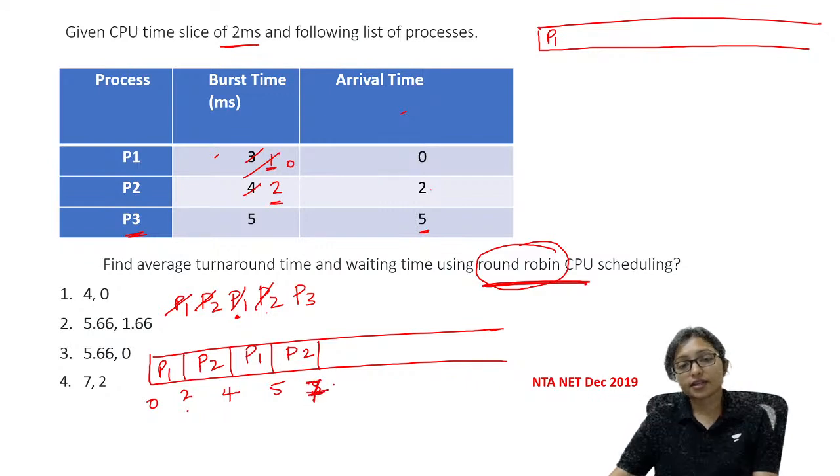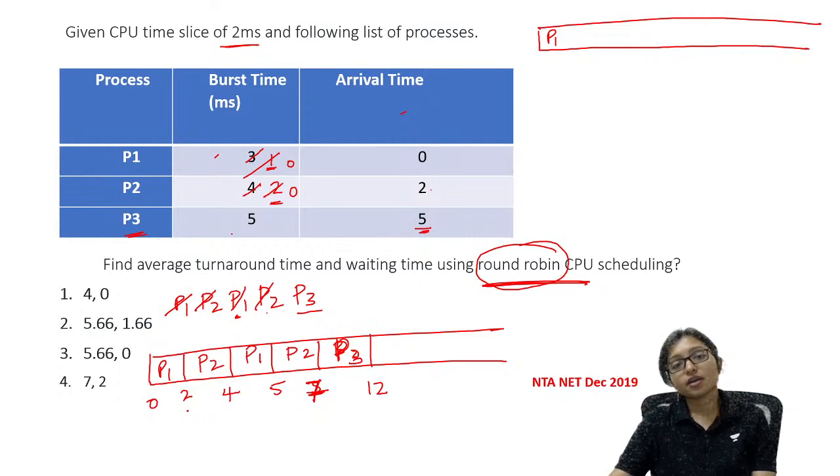Till 7. Right. After that it will be completed its task. It is now 0. Now after that last one is P3. All are done. Last one is P3. That's why P3 will come here. And P3 will be till 12. Because it is only 5. So P3 will be till 12.